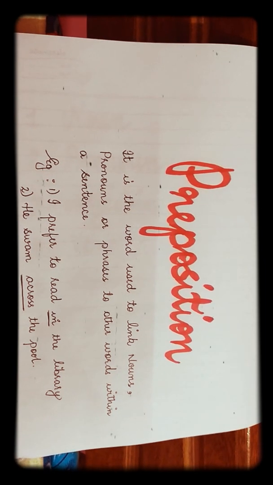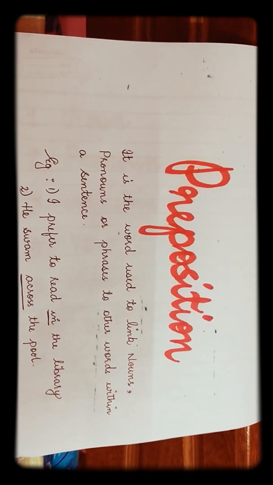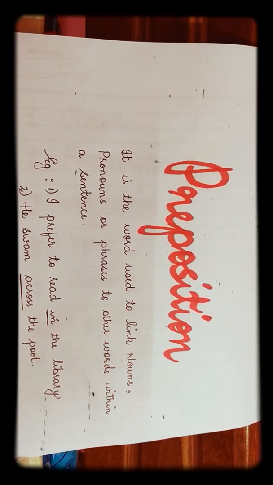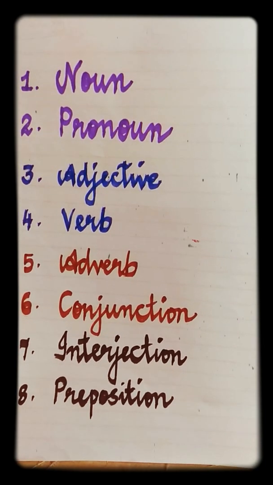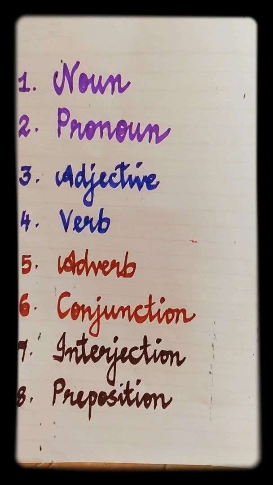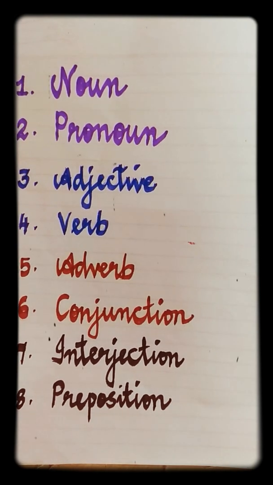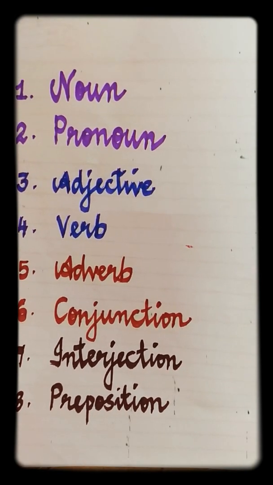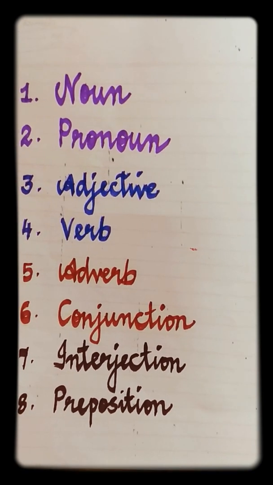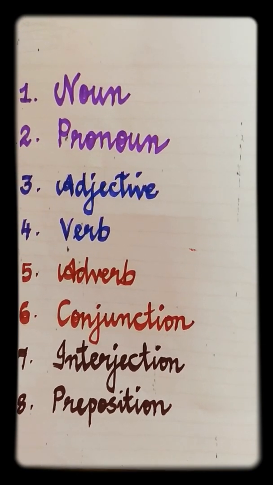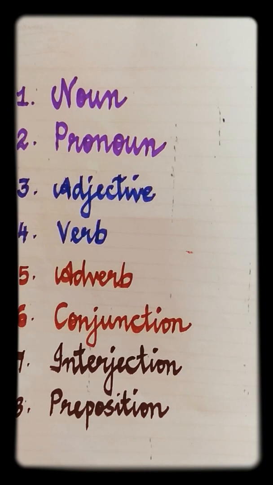Before we wind up, let's have a quick recap on today's topic, parts of speech. There are 8 parts of speech. Number 1, noun. Number 2, pronoun. Number 3, adjective. Number 4, verb. Number 5, adverb. Number 6, conjunction. Number 7, interjection. And number 8, preposition.